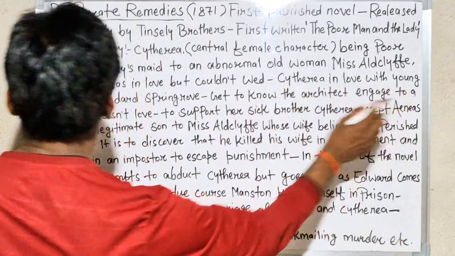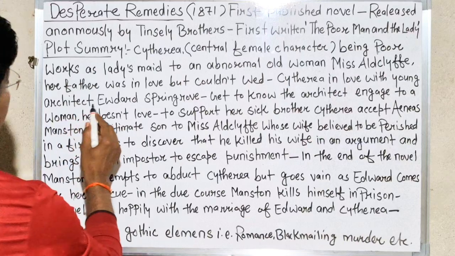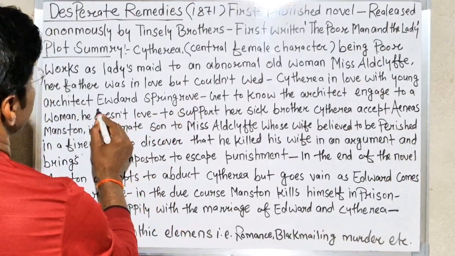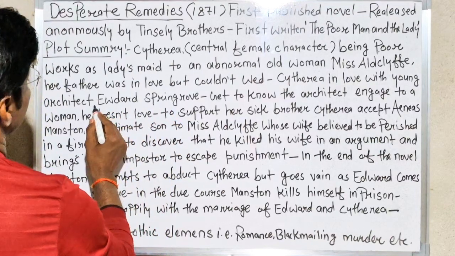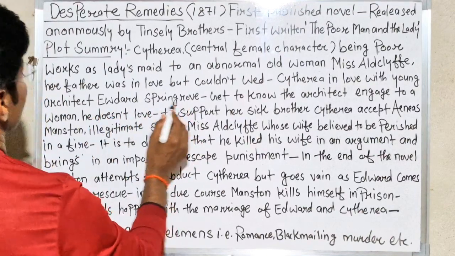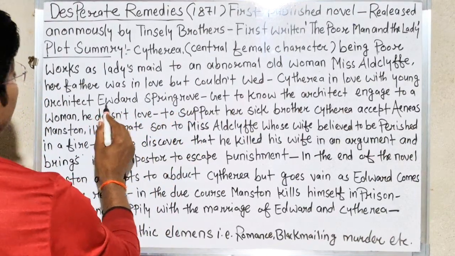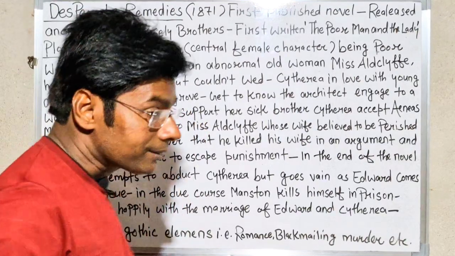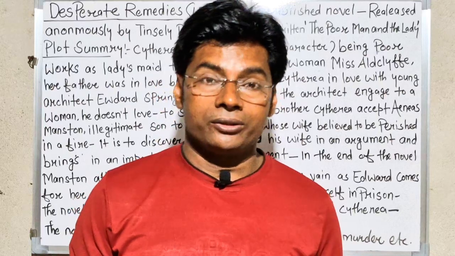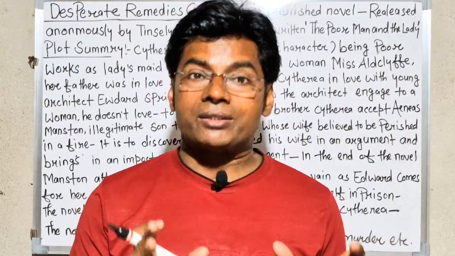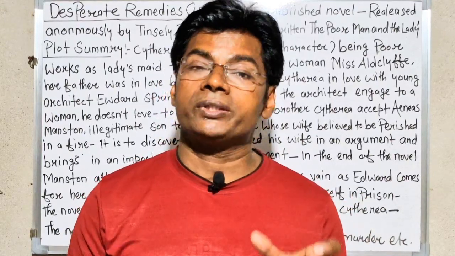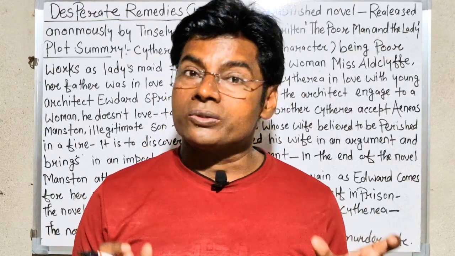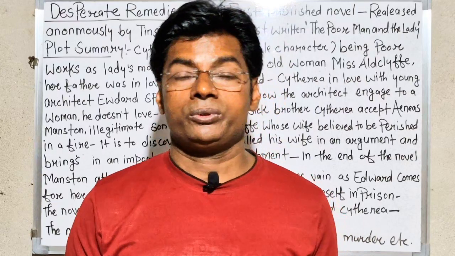Cytherea in love with young architect Edward Springrove. You can say the central character or the protagonist of the novel is Edward Springrove. And Cytherea secretly falls in love with this young architect, Edward Springrove.